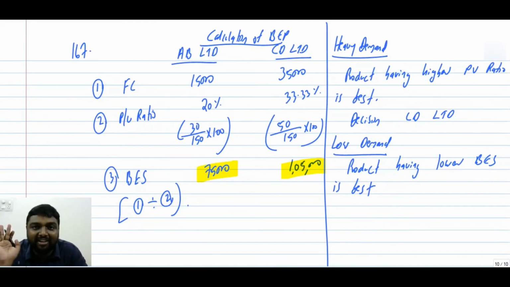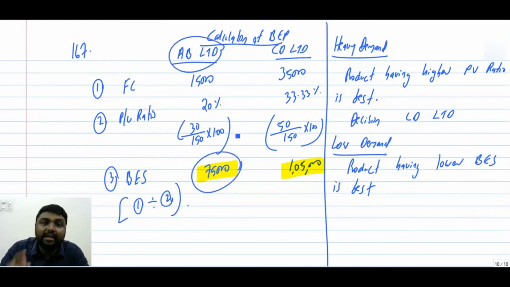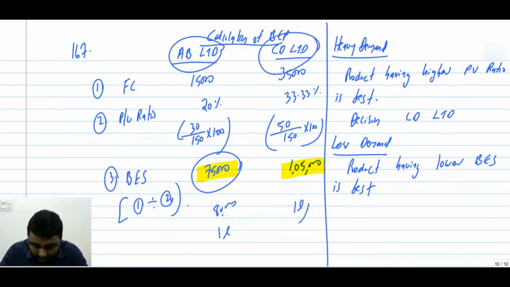As far as AB is concerned, any sales above 75,000 they will get profit. That means even if you have 80,000 sales, even if you have 1 lakh sales, you will get profit. Whereas CD, even if you get 1 lakh sales, you won't get profit. You will start generating profit only if your sales increase beyond 1,05,000.